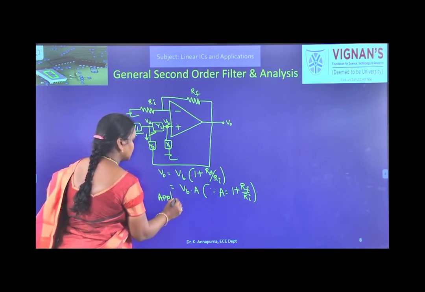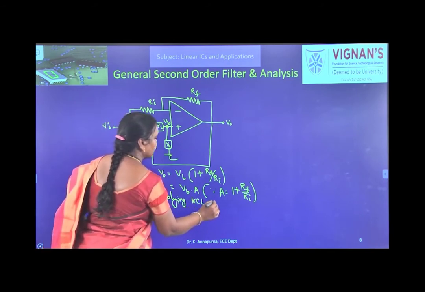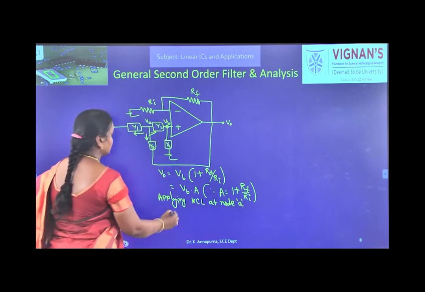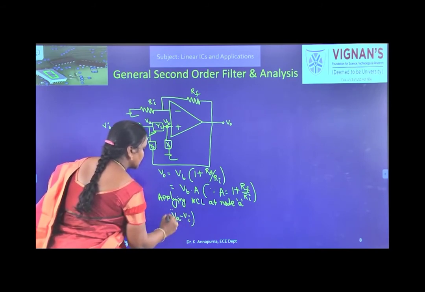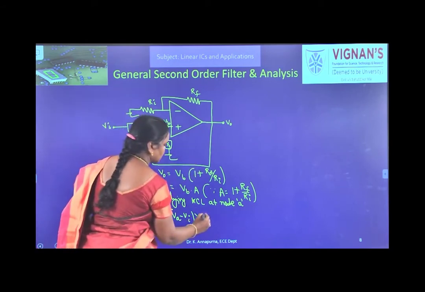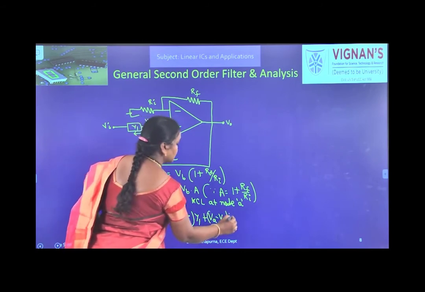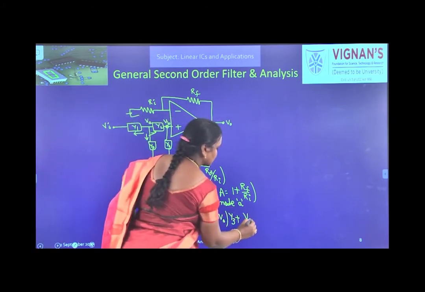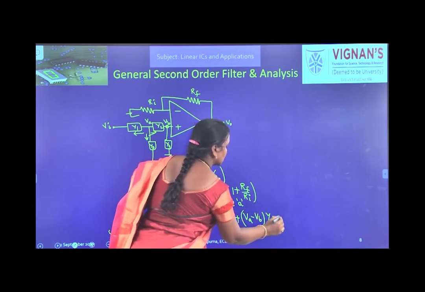So, applying KCL at node A: VA minus VI into Y1, plus VA minus V0 into Y3, plus VA minus VB into Y2 is equal to 0.